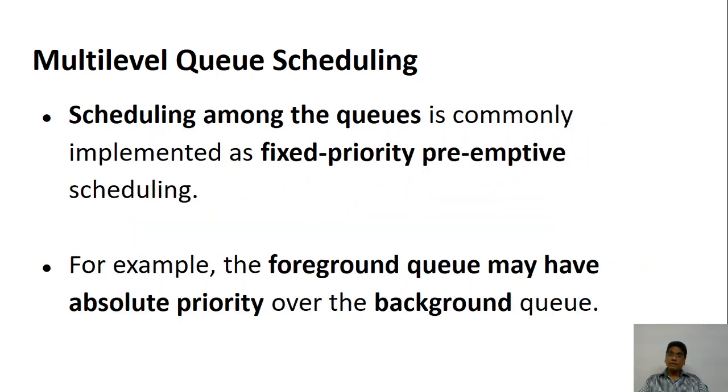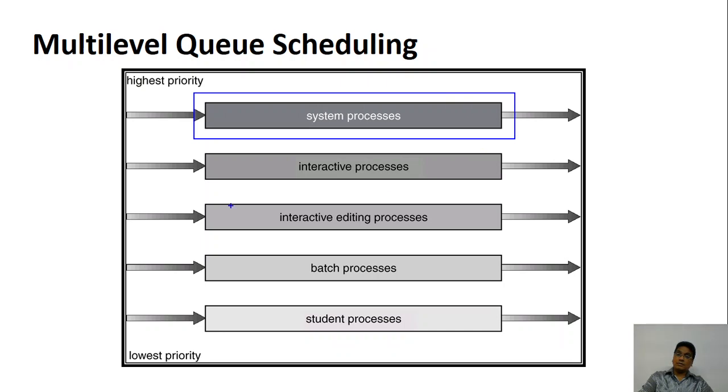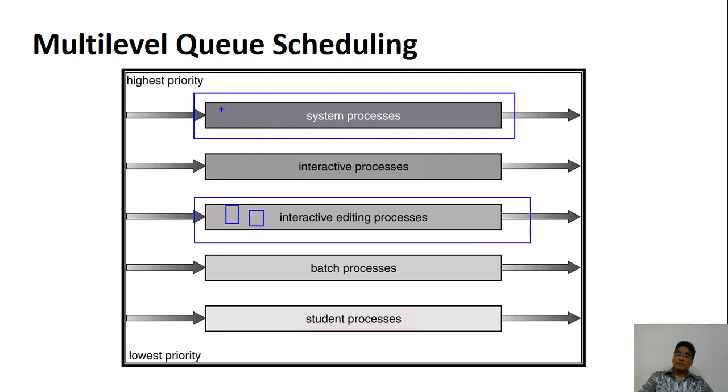The next question that arises is, we have a lot of queues over here. Now, which one will be selected first? So this is one queue, this is the other queue. There are some processes waiting here. There are some processes waiting here, maybe in this also. So many processes will be there. Now we have to choose among the queues also. So within the queue, you may have first come first serve, or round robin scheduling, and so on. So this is within the queue, inside one queue. Now the question is, when will you select this queue and when to select the other queue?